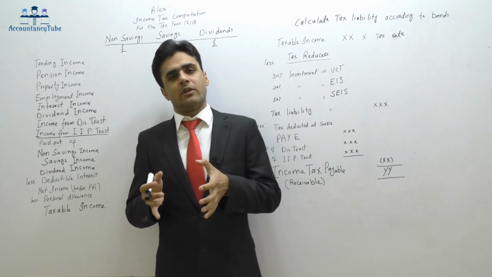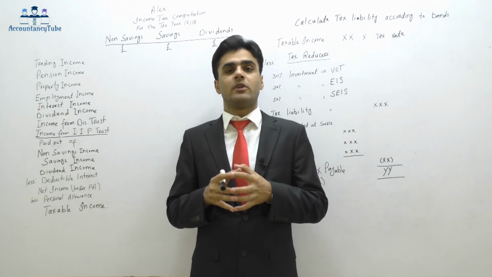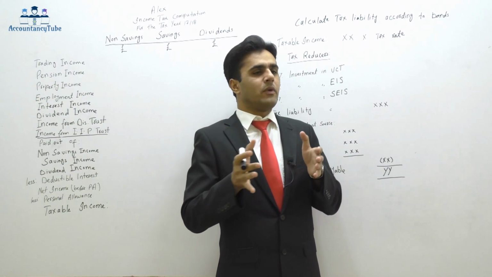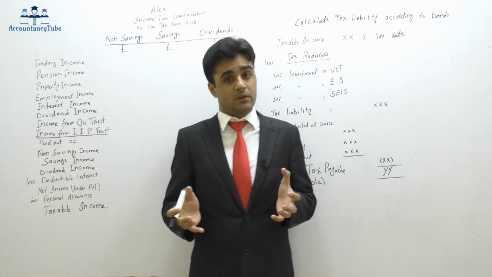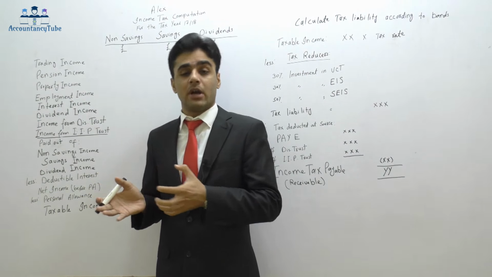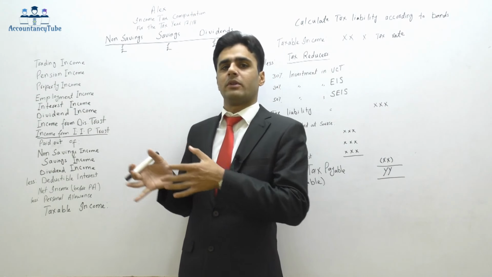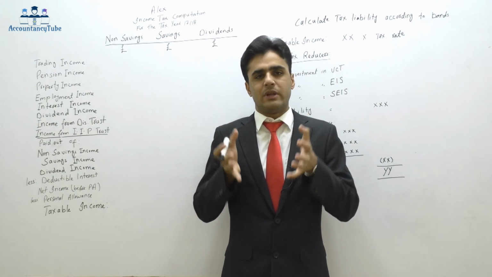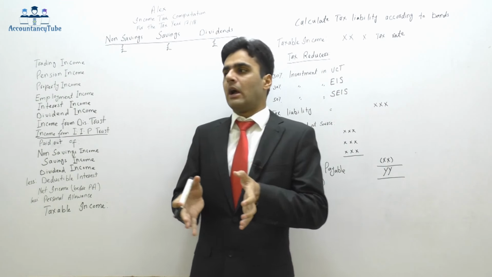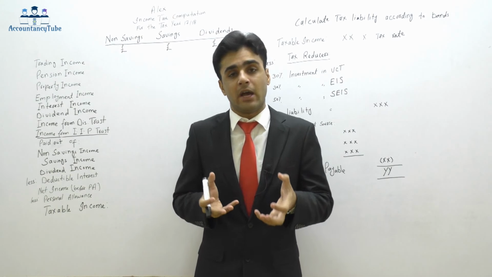Now, in taxation, if you go back to your accounting knowledge, if you've passed any accounting papers, you know there is an accounting year. Say for example, from 1st of January to 31st of December, that is an accounting year. An accounting year is the period for which we make our accounts. If I've started my business now, I want to make my accounts for the coming 12 months. Say for example, today is 1st of April. I want to make my accounts for the coming 12 months, so from 1st of April to 31st of March will be my accounting year.